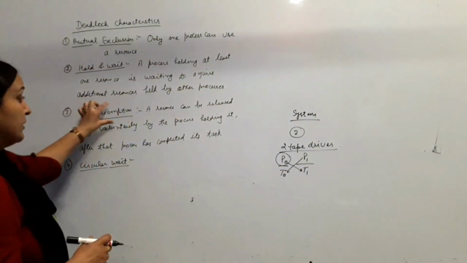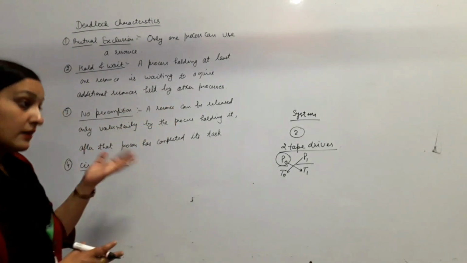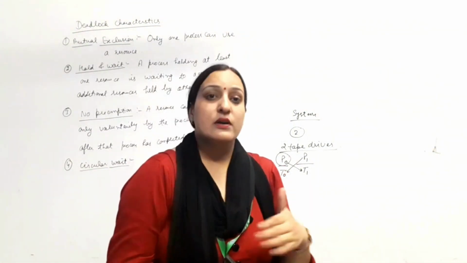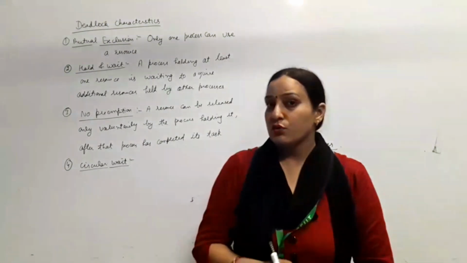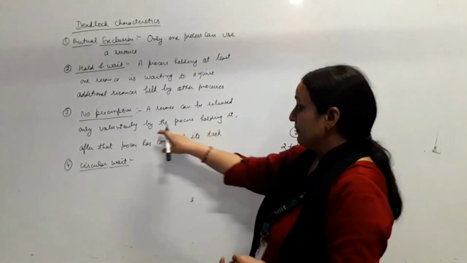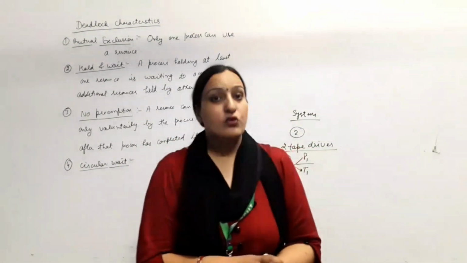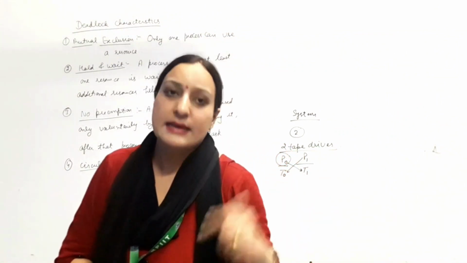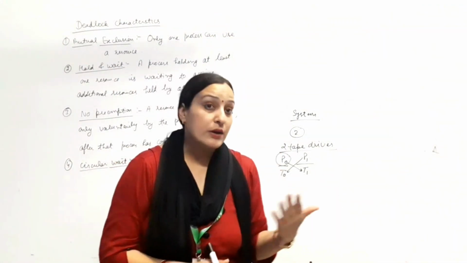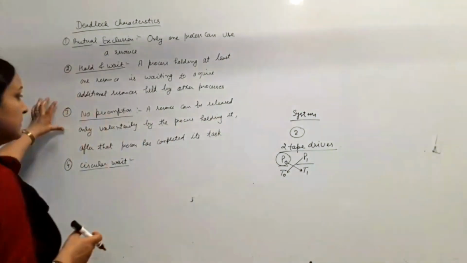Third one is no preemption. It means a resource can be released only voluntarily. It means जब किसी भी process के पास कोई भी resource allocated है तो जब तक उसका काम complete नहीं हो जाएगा तब तक उस resource को release नहीं करेगा, वो अपनी मर्जी से release करेगा, by the process holding it, after the process has completed its task. It means हम उसको forcefully किसी भी resource को किसी process से नहीं ले सकते. जब उसका काम complete हो जाएगा then it will release the resource and it will be allocated to the process that is waiting for that resource. This is the third condition.